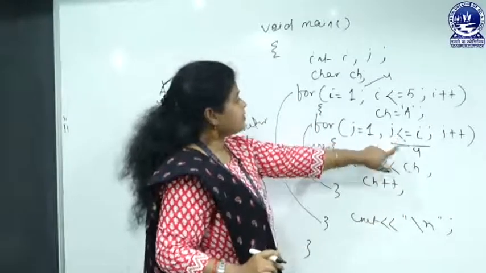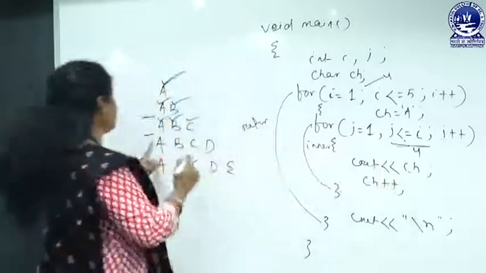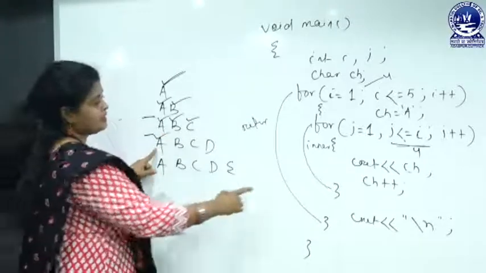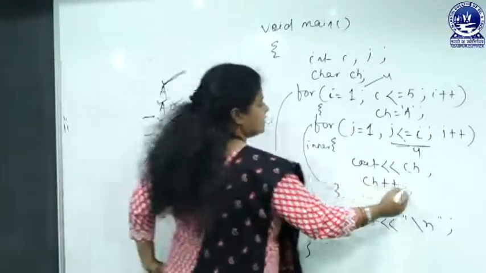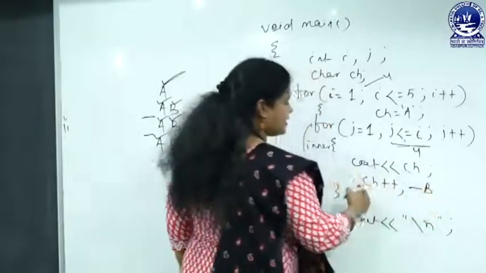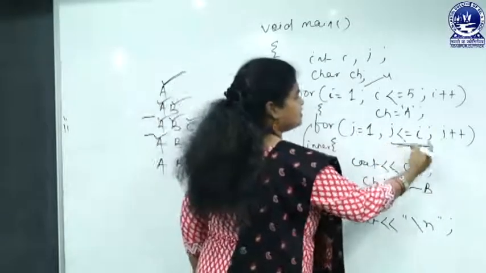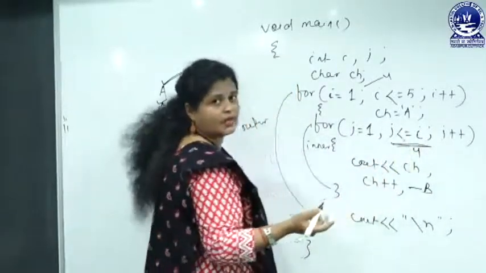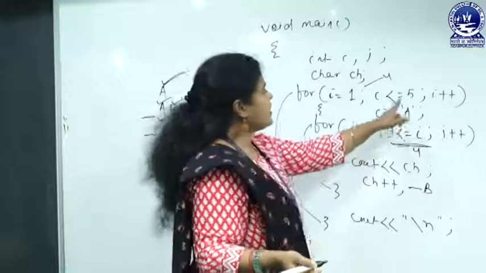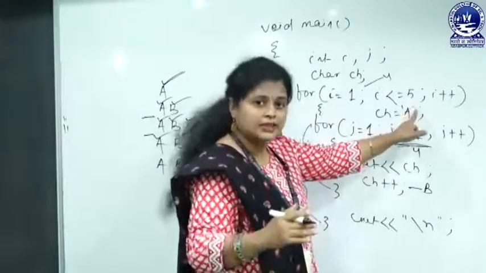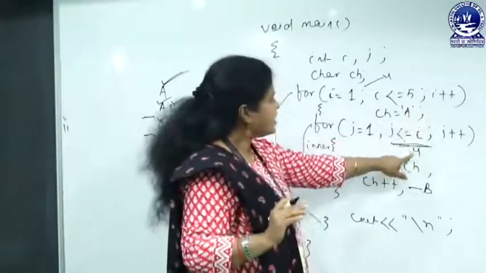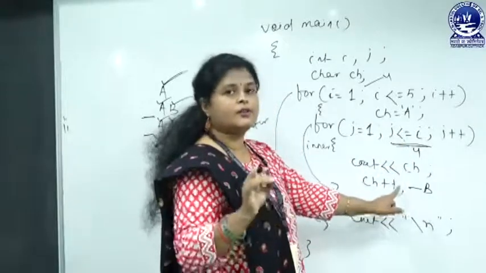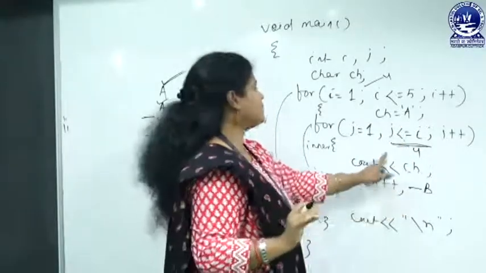This condition is true, it will come here, we will get this output now, then ch++, now the ch value will be B. Again it will be checked, yes the condition is true, because the i value is 4 now, at the 4th iteration the i value is 4 and the loop will be continued for 4 number of times.